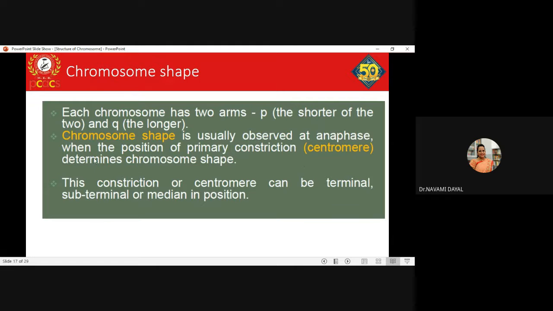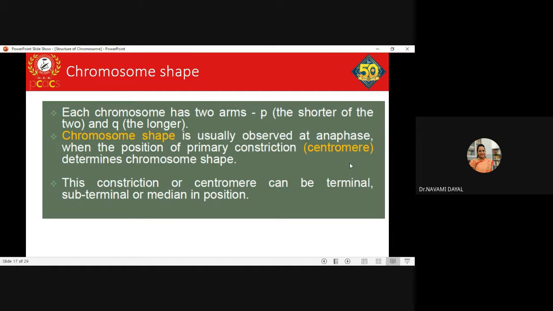Why anaphase stage? Because at anaphase your chromosomes take on a typical shape. Why? Because the microtubules hold the chromosomes at their primary constriction. So that determines a typical characteristic shape for the chromosome. The constriction on that particular chromosome could be at different positions.